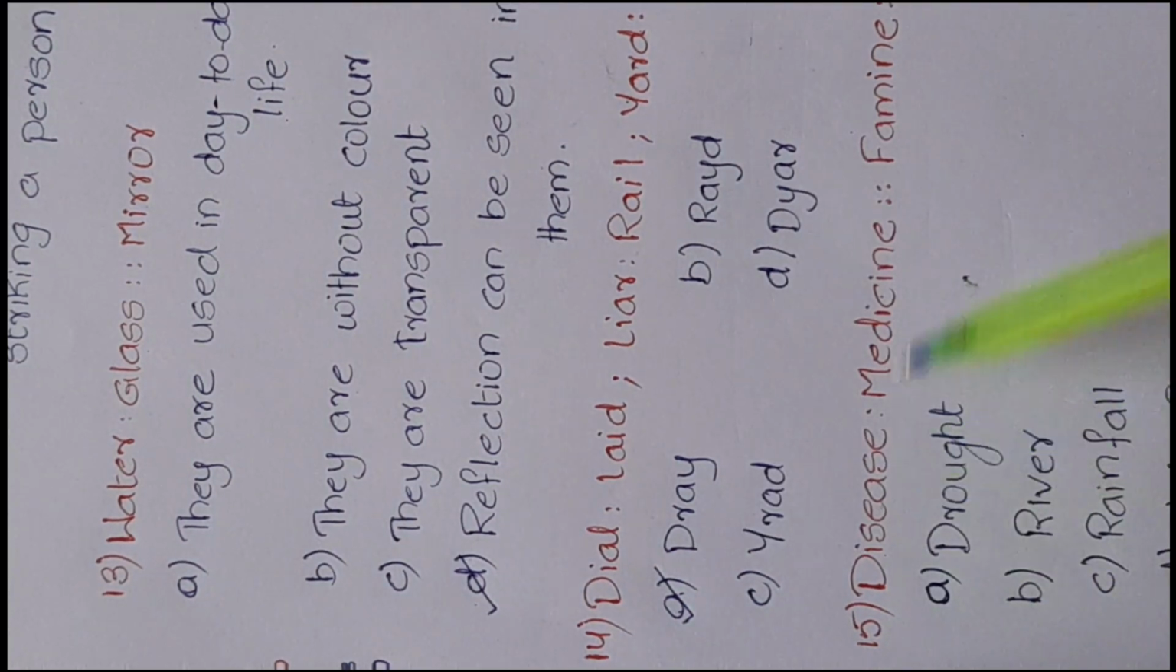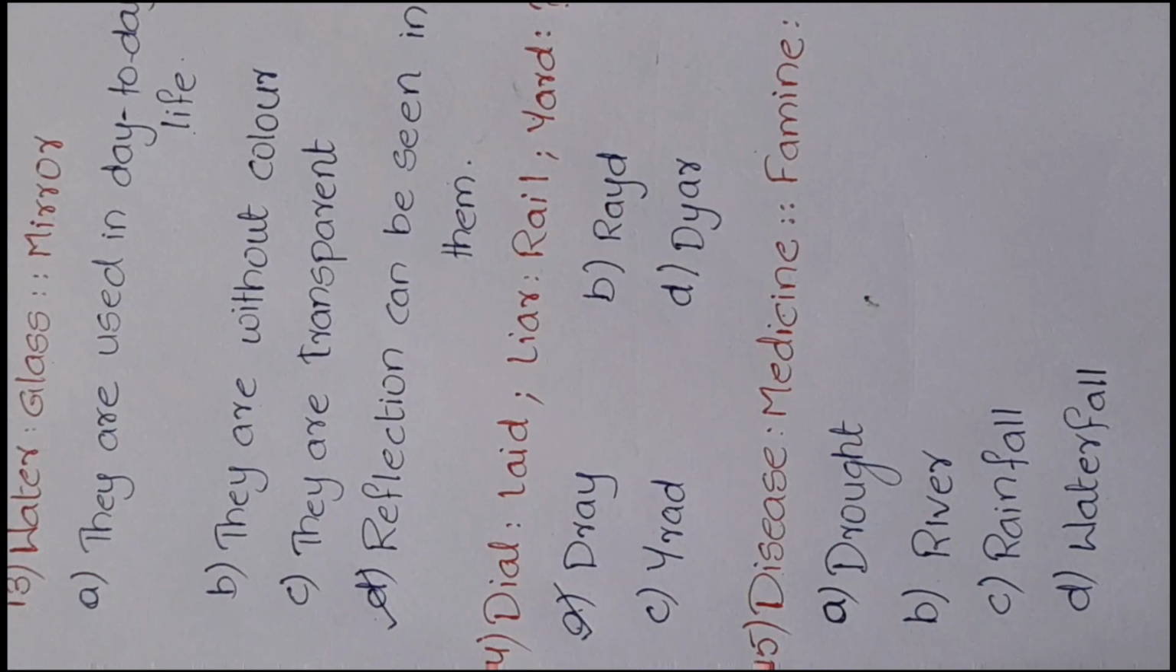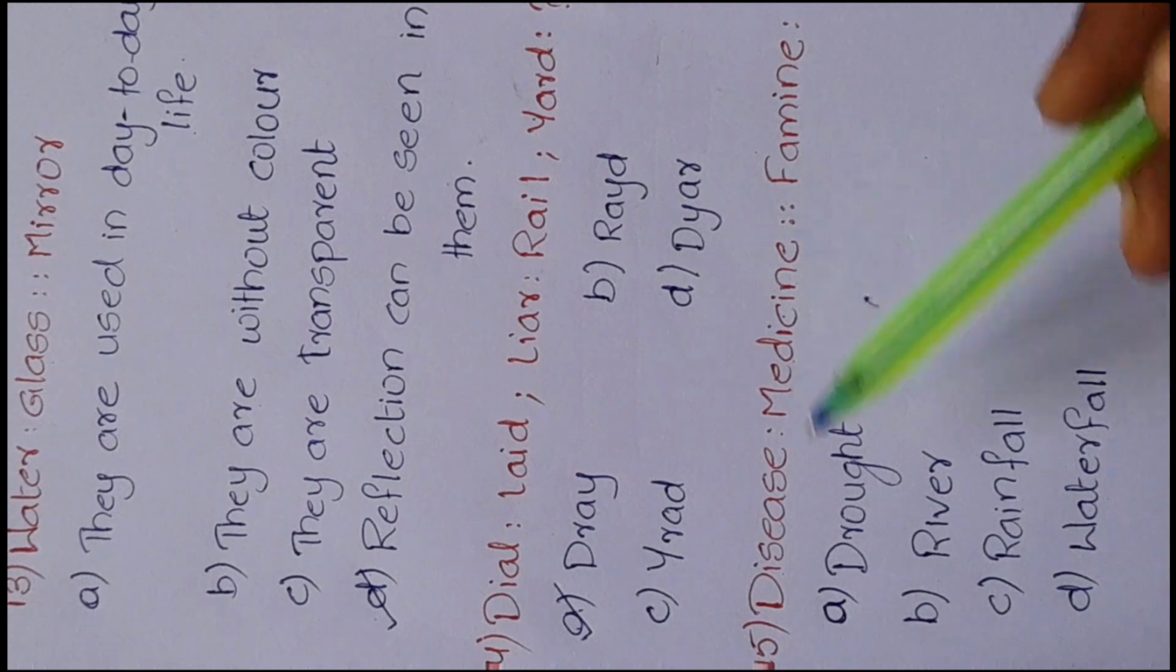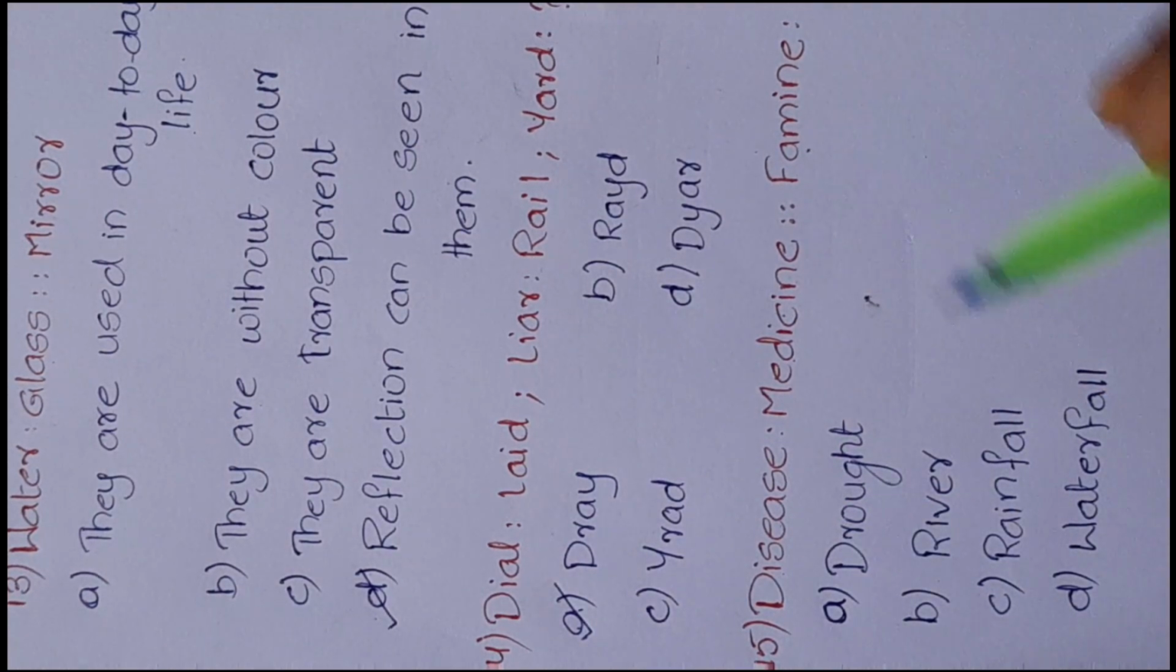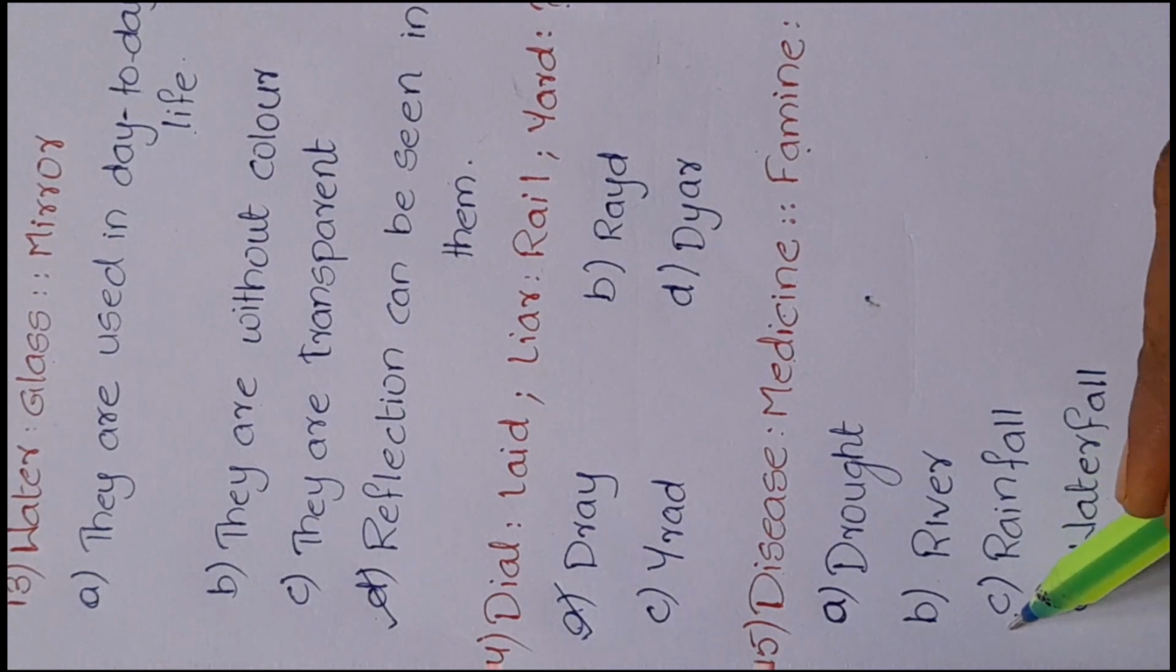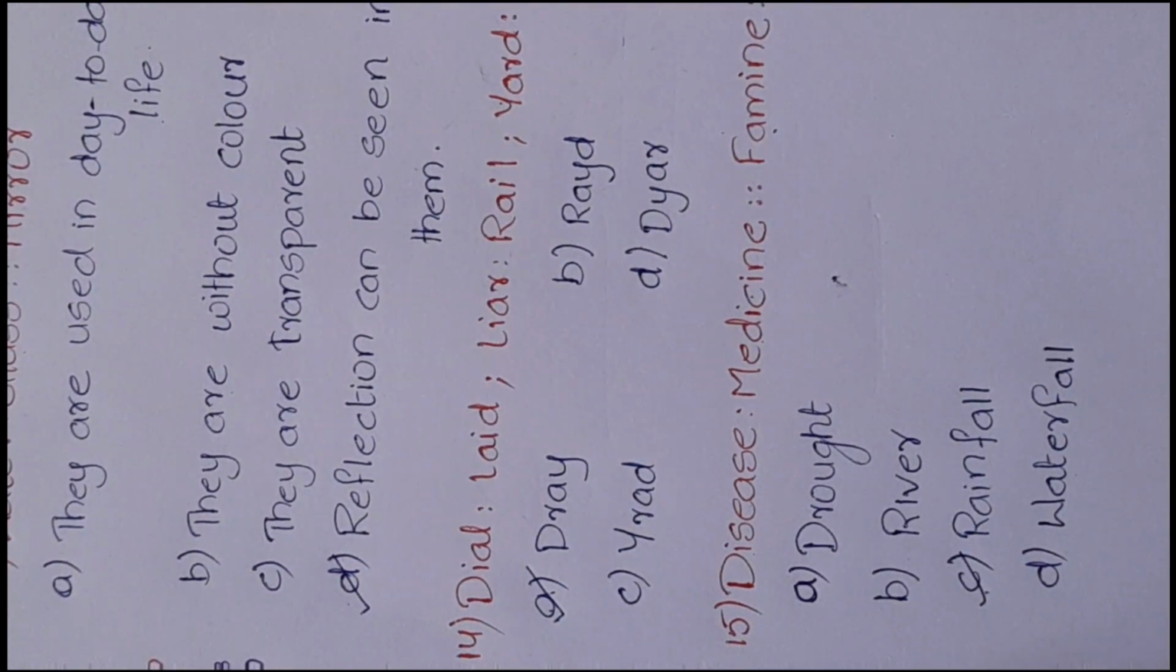15th question. Disease, medicine, famine and question mark is given. The options are drought, river, rainfall and waterfall. Here with proper medicine we can cure the disease. In order to cure the famine or in order to avoid the famine, we need sufficient rainfall. So rainfall is correct. Thanks for watching.